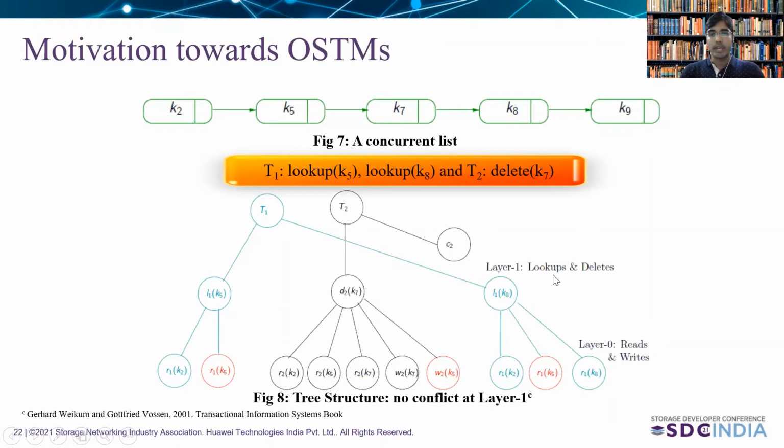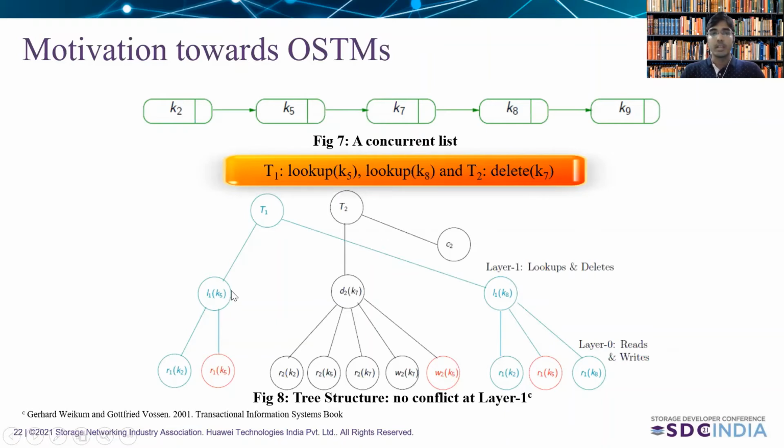But one can observe that at layer 1, where the higher-level operations have been invoked, L stands for lookup and D is for delete, all the operations are working on different keys. So if we get a chance to work at this layer, we can find an equivalent serial schedule.